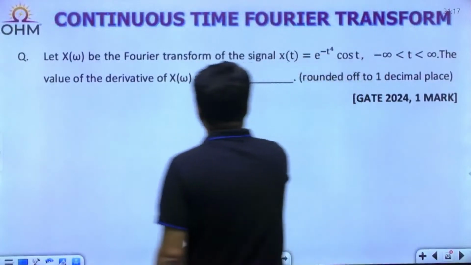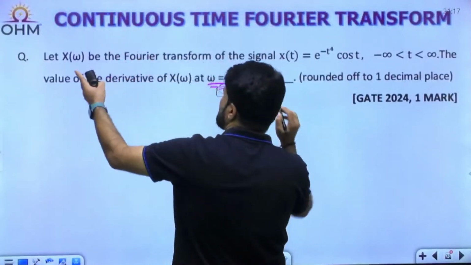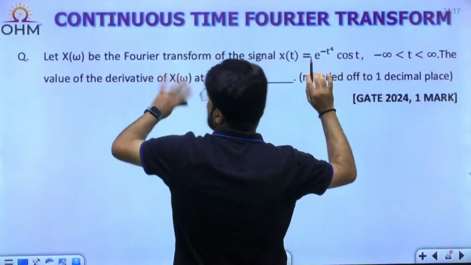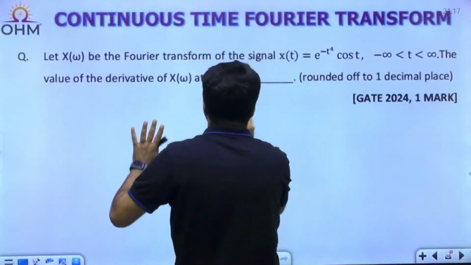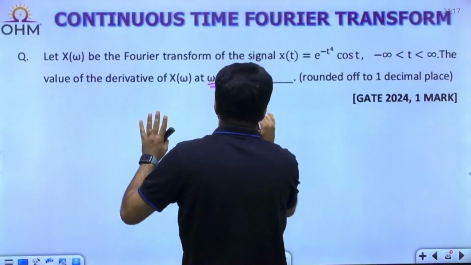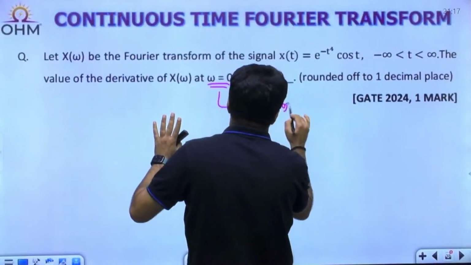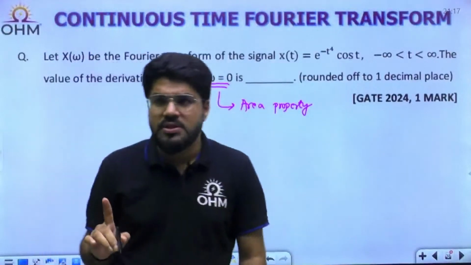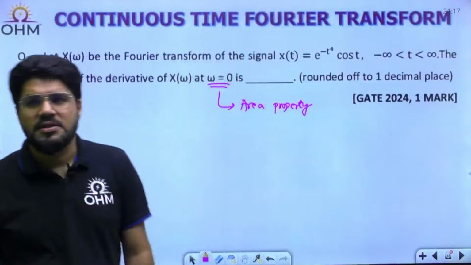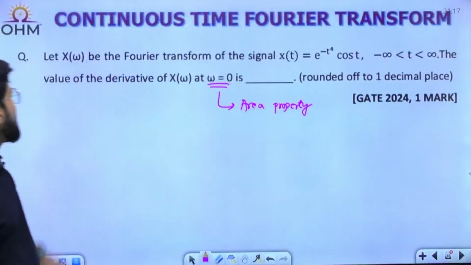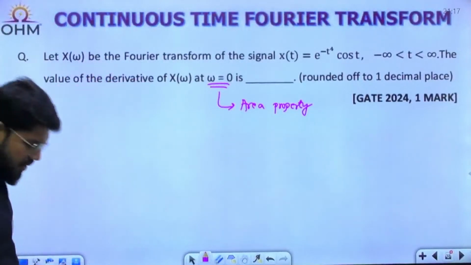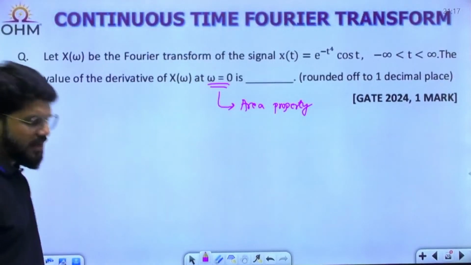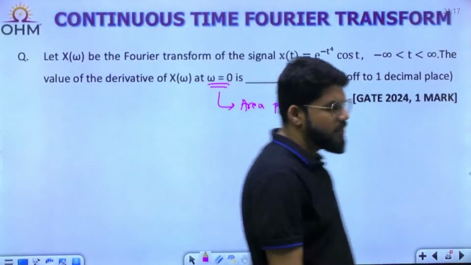Whenever I need the value of the derivative of X(omega) at omega equal to 0, and whenever omega equal to 0 means area property, you can think that results at omega equal to 0 or t equal to 0 are related with the area properties. Now, the value of the derivative of X(omega) at omega equal to 0.